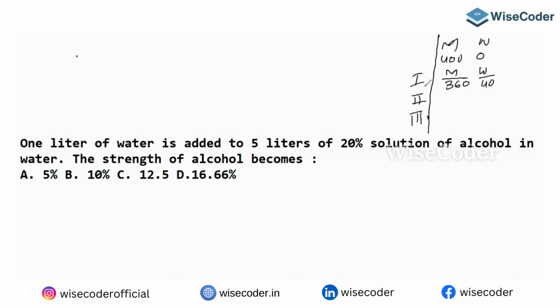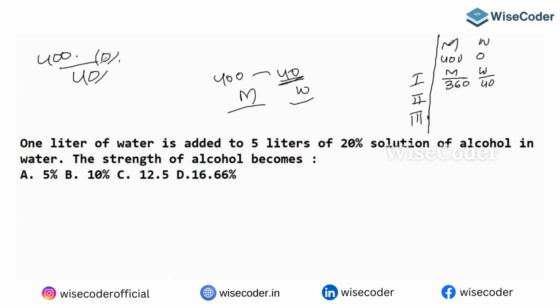But look here, the second time also he is removing 40 liters of mixture. Out of 400 he is removing 40. But in this 40, how much is milk and how much is water? That's the criteria. Whenever you come across this type of situation, you should have clarity. How much is removed every time? 40. Out of 400, 40 is 10%. So always he'll remove 10% of anything.